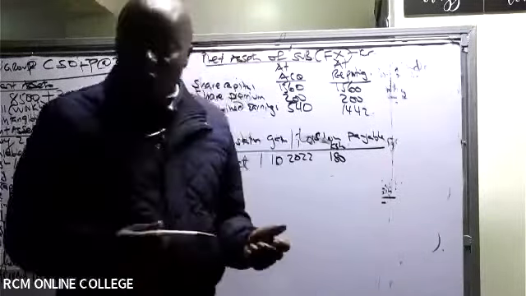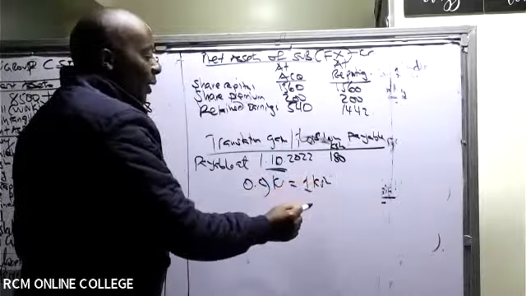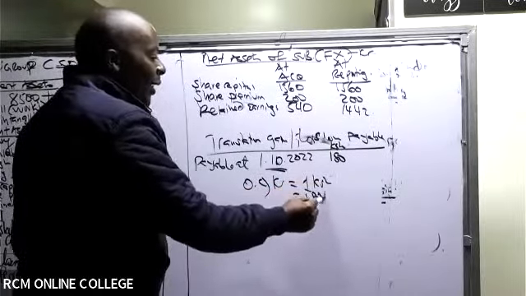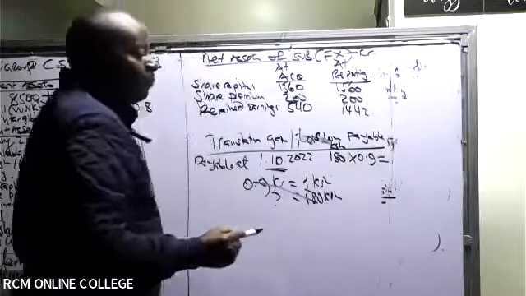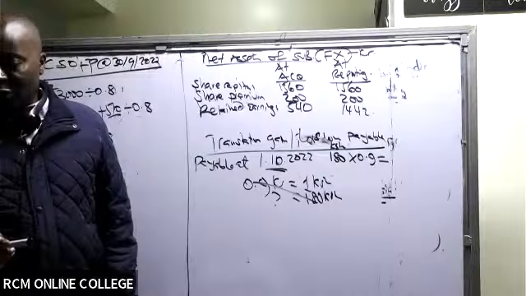The rate on this date is 0.9, so 0.9 crowns equals 1 Kenya shilling. Then how about 180 Kenya shillings? I'll take 180 times 0.9, which gives me how much in terms of crowns?